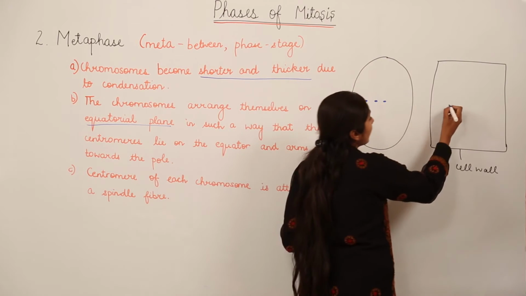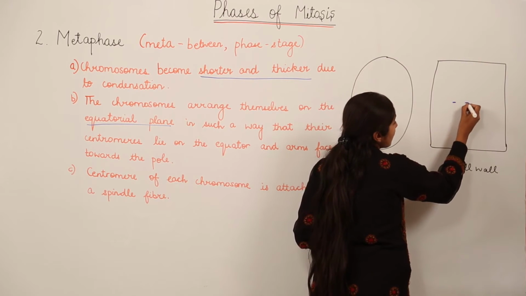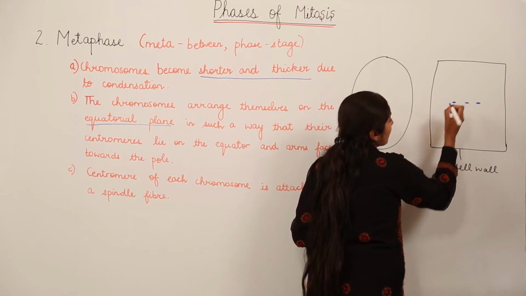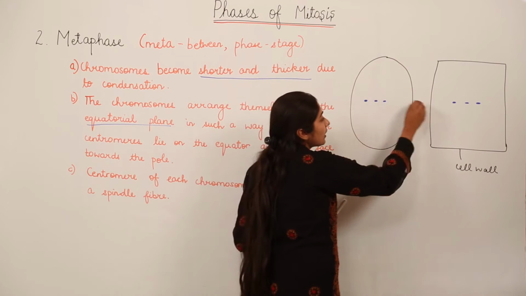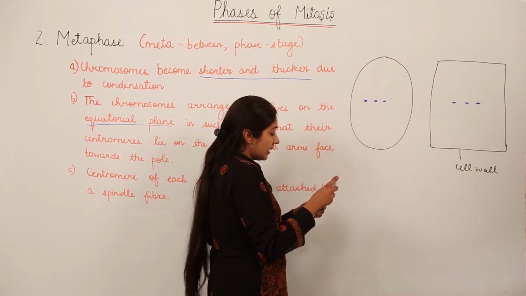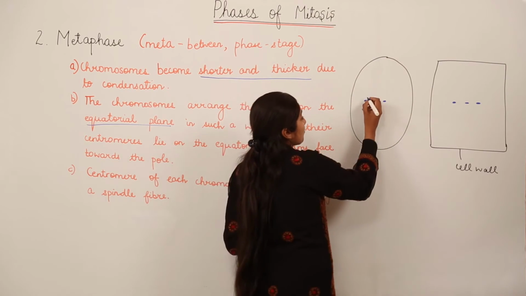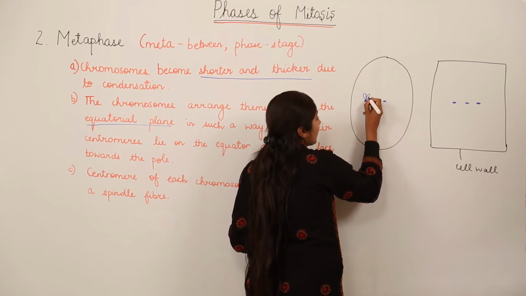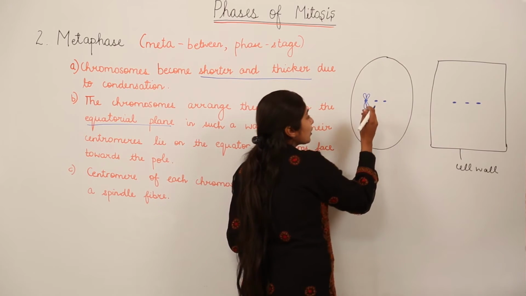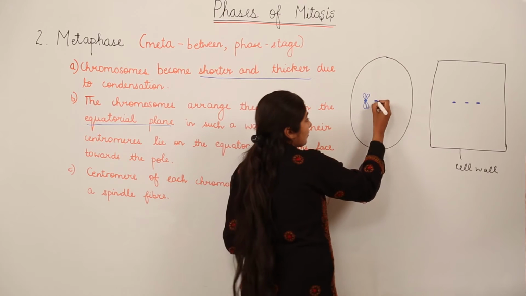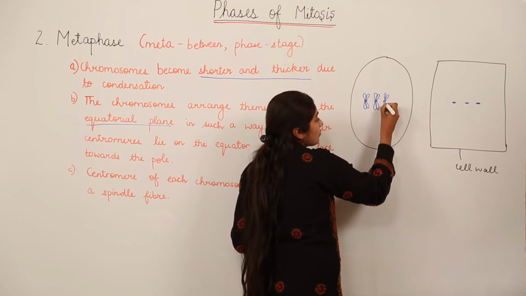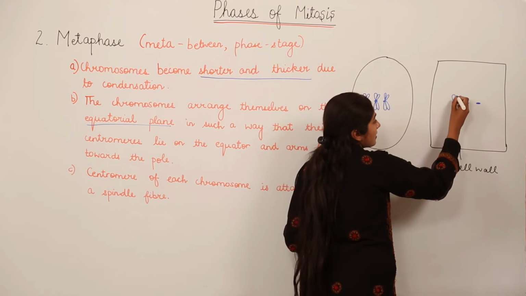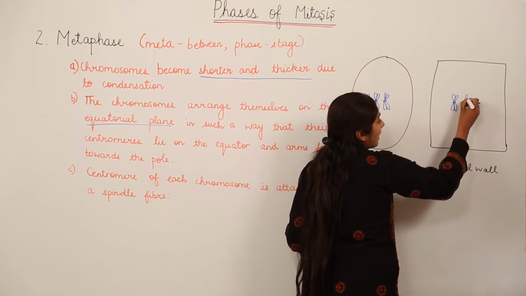Now we will also continue with 3 chromosomes only. The centromere region of the chromosome should be at the equatorial plane, at the equator of the cell. Then you can draw the chromatids which are going to face the poles. Same way, draw it for a plant cell.